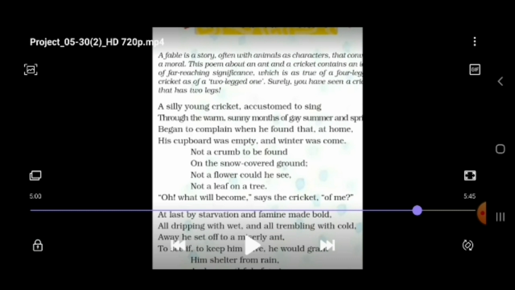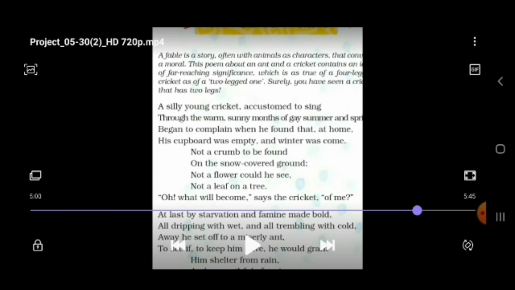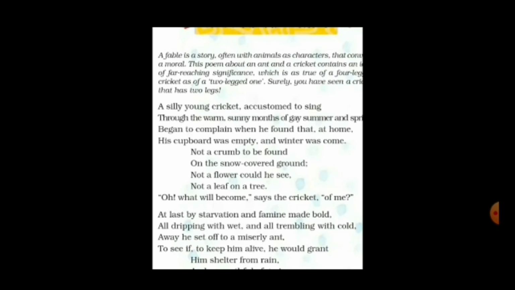Because with the arrival of winter, finding food becomes difficult. Yes, of course, in the winter season the insects cannot get food because it is very cloudy and filled with snowfall. Therefore the summer and spring were meant for storing food also. But the cricket spent all the time in vain, wasting the happy months, and now his cupboard, as it was told in the fourth line, was entirely empty in the winter season.